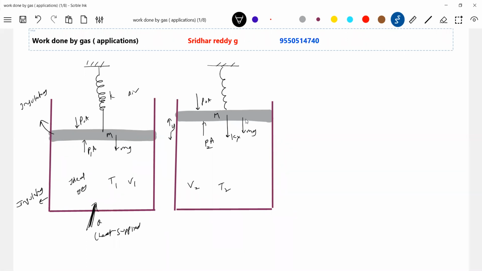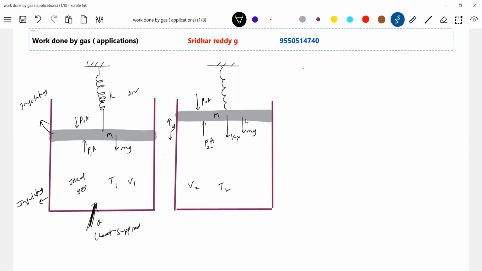When it expands, it will push the piston up, and gravity is present, mg. What is the work done by the gas?